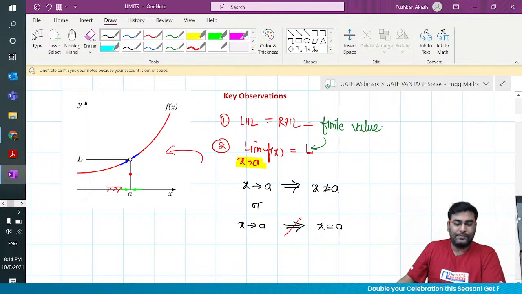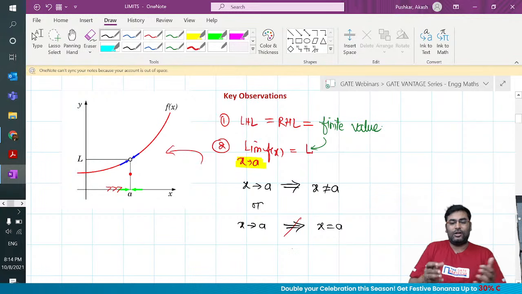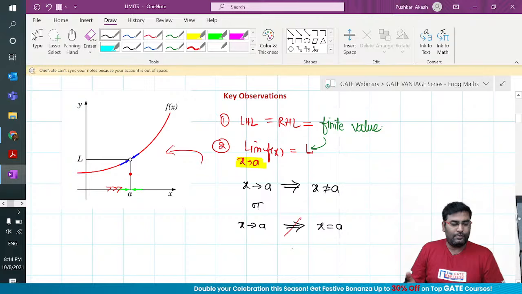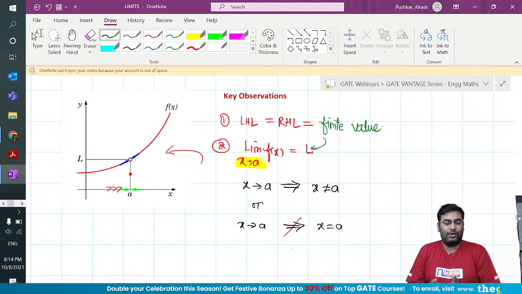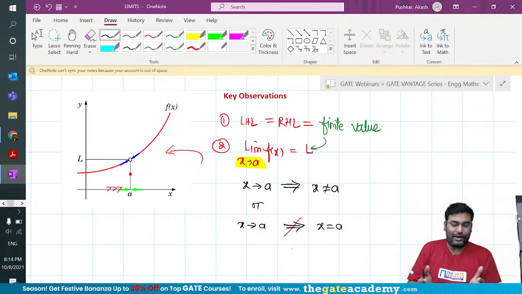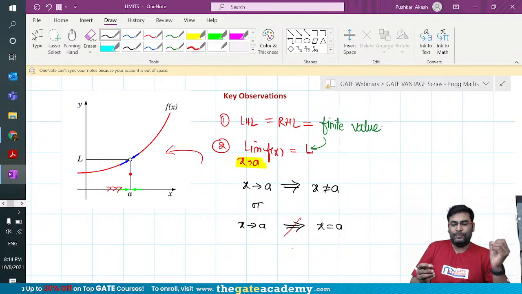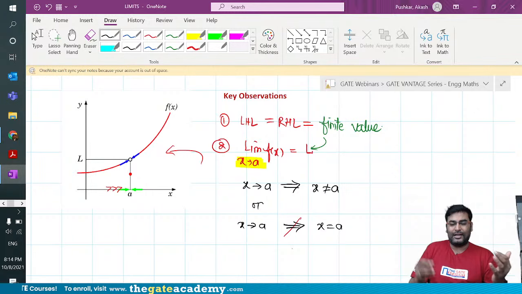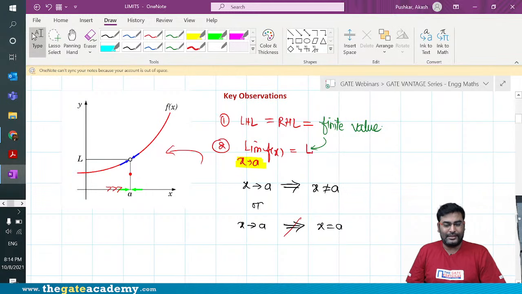So in limits, x tends to a does not mean that you will go and take that value, because there the function is not defined. It is not even in the domain of the function, so you cannot take that value. That's why you will try to gauge the value from the left hand side and right hand side and come to a conclusion. Make sense, guys?